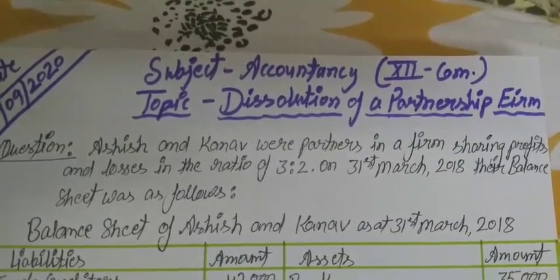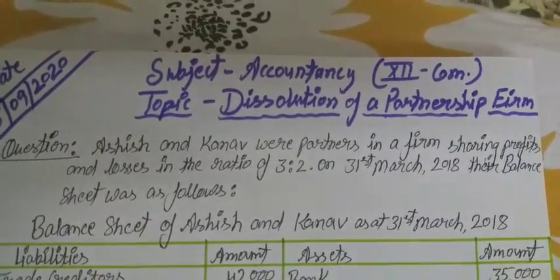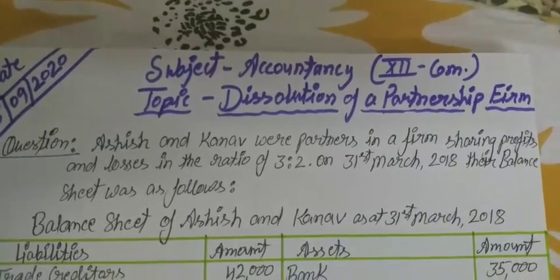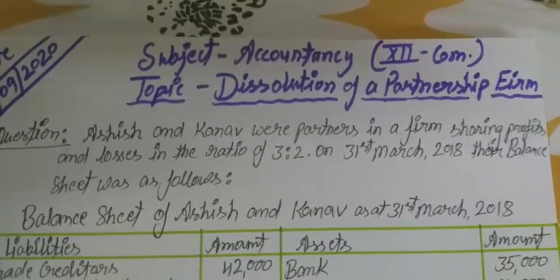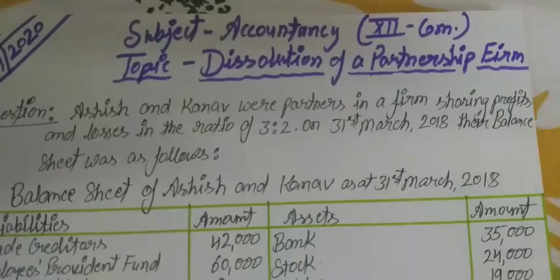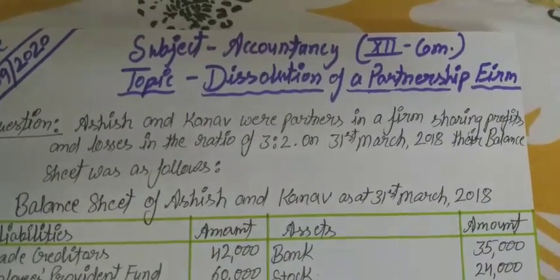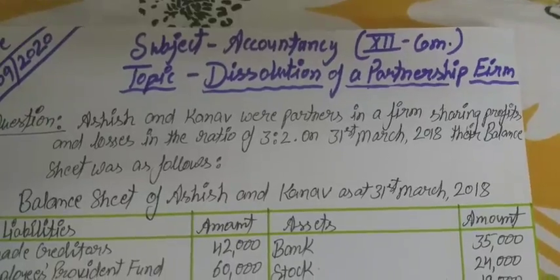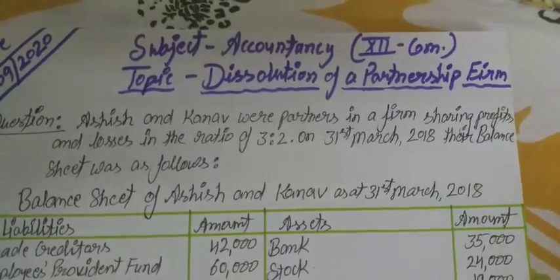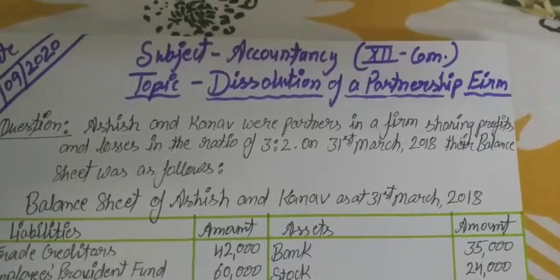Why is it so? Because the firm is going to wind up. The firm comes to an end, so there are no transactions in the business after the wind up. So there is no need to prepare any balance sheet.